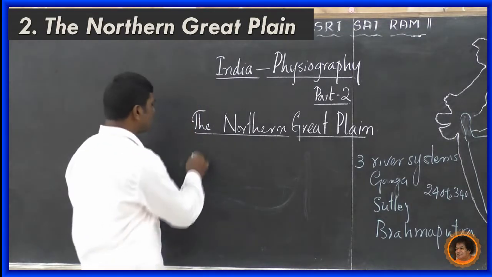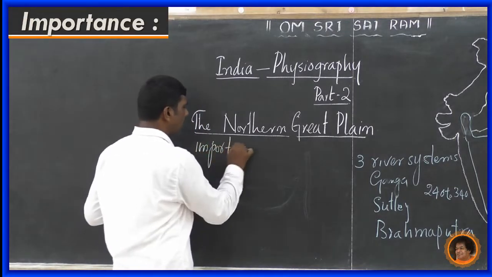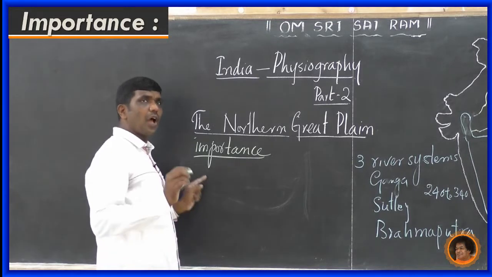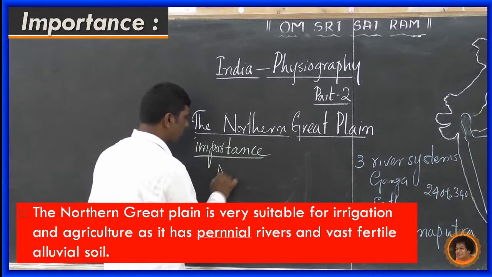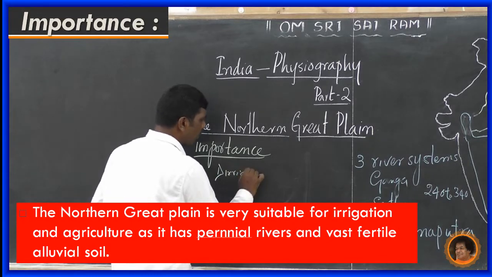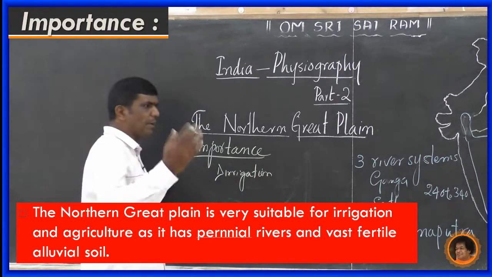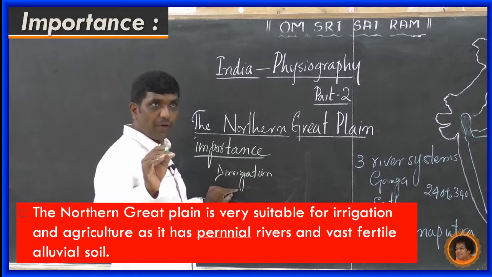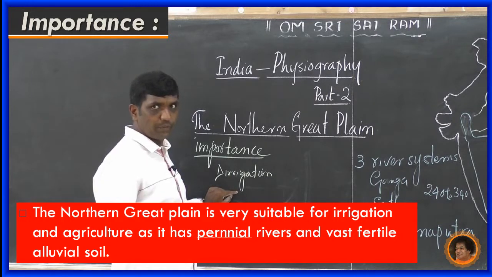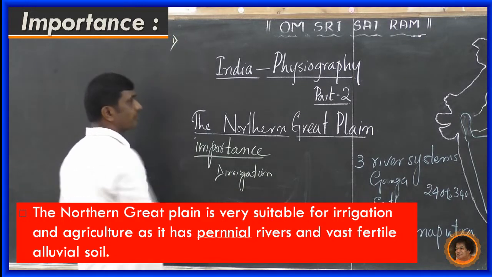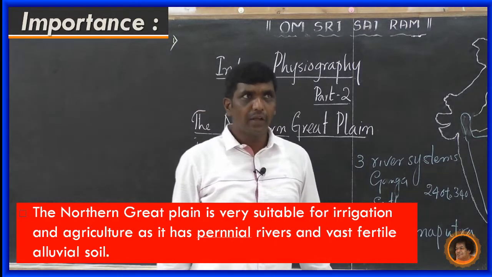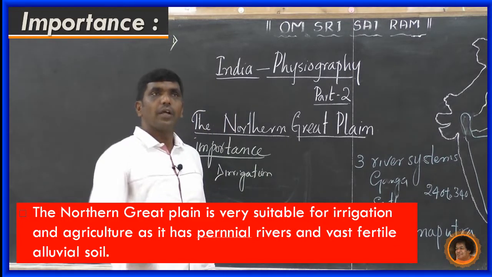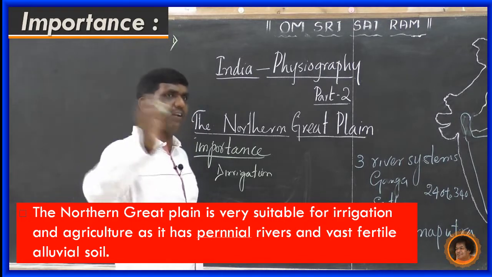Now let us see the importance of the Northern Great Plain. The Northern Great Plain is very suitable for irrigation. What do you mean by irrigation? Irrigation means artificial supply of water for agriculture. This region is very suitable for irrigation and agriculture. First question, how can you say the Northern Great Plain is very suitable for irrigation? It has many perennial rivers and vast fertile alluvial soil.